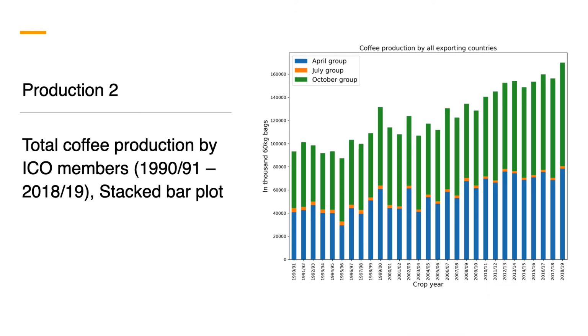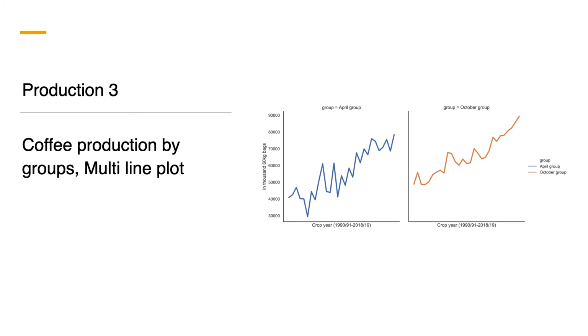According to the 2019 ICO report, a total of 171 million bags of 60 kilogram coffee beans were produced in 2018-19. This graph shows a bar plot of coffee production by all exporting countries since the crop year of 1990-91. Since coffee is a seasonal crop, ICO converted crop year to coffee year. There are 14 member countries in the April group including Brazil and Indonesia, while 35 member countries are in the October group.